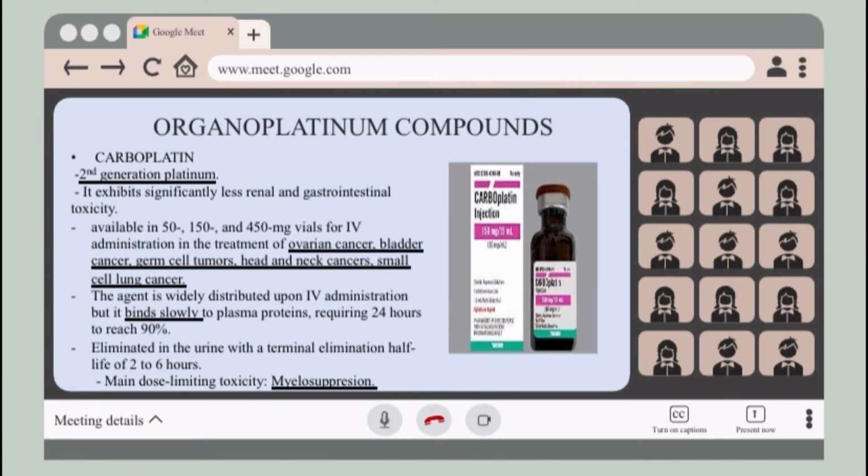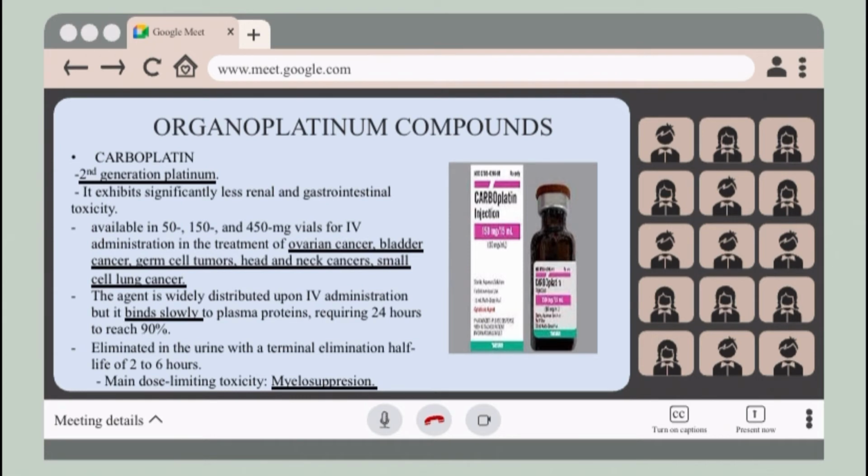Carboplatin, so it is the second generation platinum. However, in contrast to cisplatin, it exhibits significantly less renal and gastrointestinal toxicity. It is available in 50, 150, and 450 milligram vials for IV administration in the treatment of ovarian cancer, bladder cancer, germ cell tumors, head and neck cancers, and small cell lung cancer.